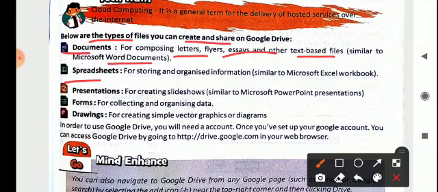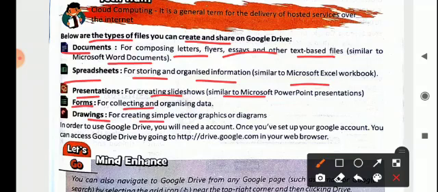Then we have a spreadsheet for storing and organizing information. It is similar to a Microsoft Excel workbook. Then we have presentations for creating slideshows, similar to a Microsoft PowerPoint presentation. Then we have forms for collecting and organizing data. Then drawings for creating simple vector graphics or diagrams.